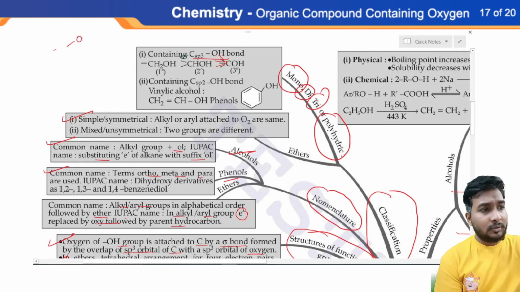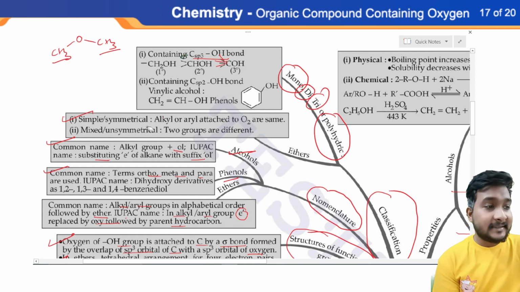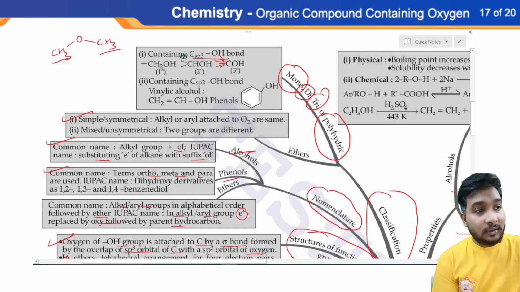It's very simple. O, CH3, CH3. All the carbon species are the same, which are attached with a single oxygen. This is called simple or symmetrical. In mixed, both carbon groups should be different, or we can say must be different.